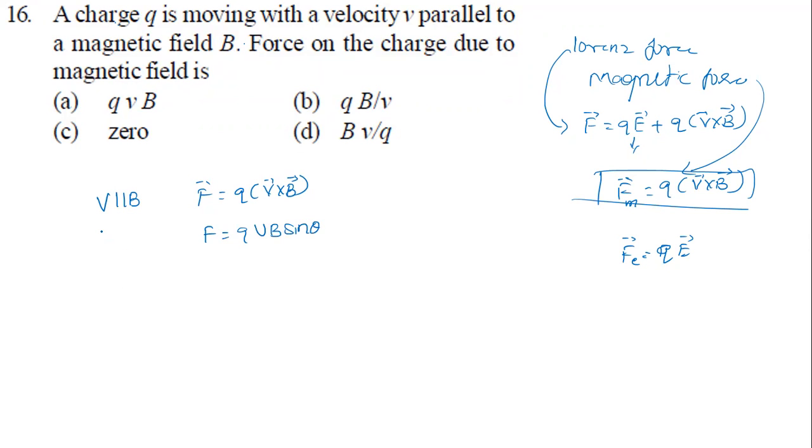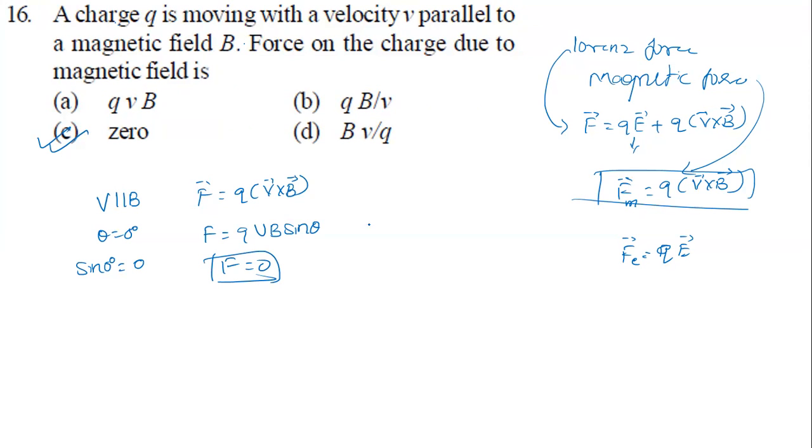Since it is parallel, theta becomes 0 degrees, sine 0 degrees becomes 0, so force becomes 0. C is the answer for this question. Since force becomes 0, there is no force because they are parallel.